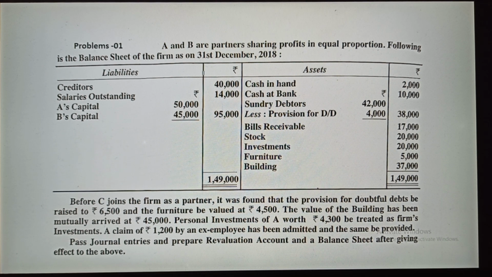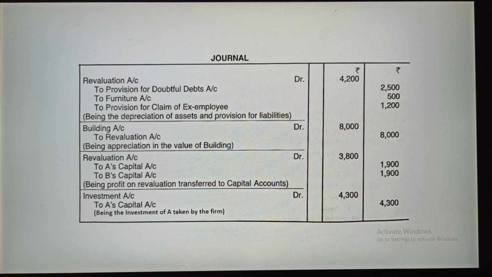It is given in the information, third line, you see personal investment of A worth rupees 4,300 be treated as a firm's investment. Means now the firm has taken this over, the investment of the firm has increased by 4,300. Okay, so we will put the journal entries. Investment account debit to A's capital account.